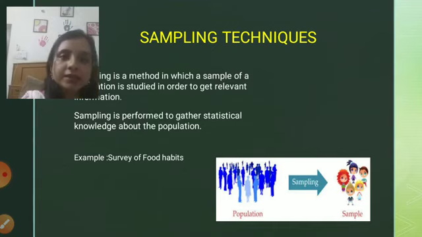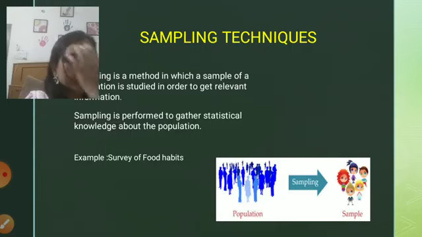So it can be defined as a method in which a sample of the population is studied. We can't retrieve a sample from the population until we study the population. We need to study the population in order to retrieve the sample. So it's a process in which the sample of the population is studied in order to get relevant information. Why are we retrieving this sample? To get important information which will help us take important decisions.